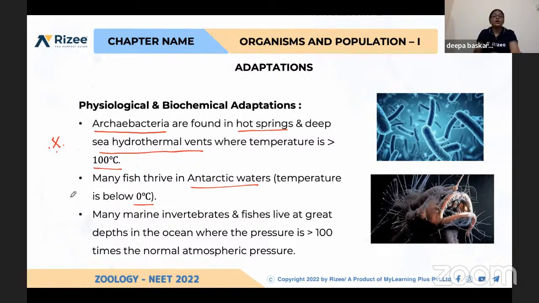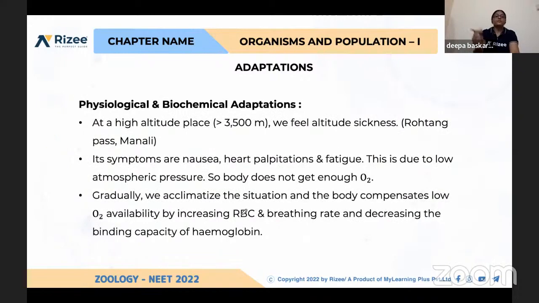So these two are examples of adaptations to biotic factors in two different extreme conditions. Many marine invertebrates and fishes live at great depths of the ocean where the pressure is greater than 100 times the normal atmospheric pressure. We cannot withstand that, but some fishes and marine invertebrates can adapt to the high pressure environment.